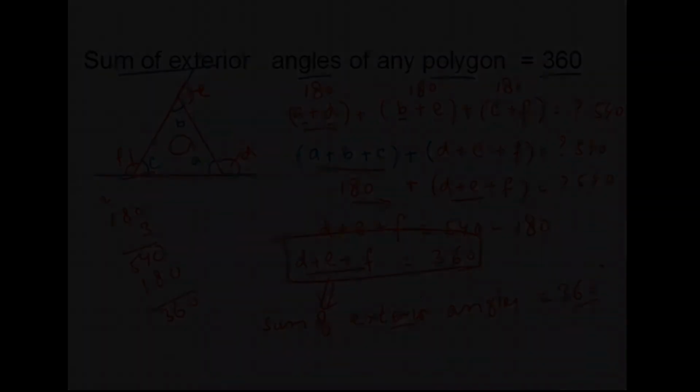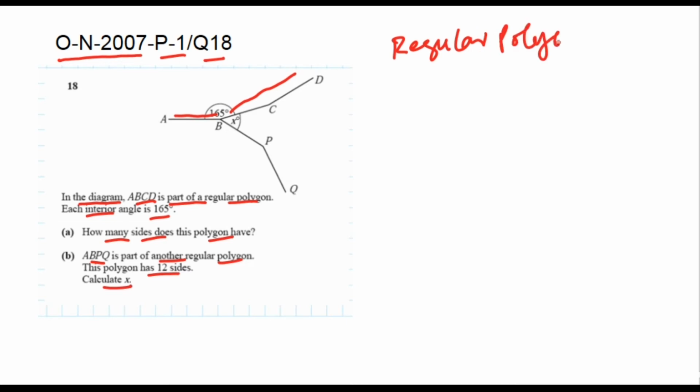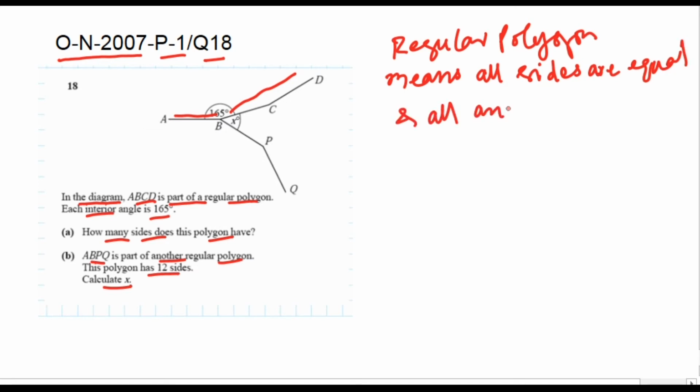Now solving the past papers, it is October-November 2007, paper 1, question number 18. In the diagram, ABCD is a part of a regular polygon. Each interior angle is equal to 165 degrees. Part A. How many sides does this polygon have? Part B. ABPQ is part of another regular polygon. This polygon has 12 sides. Calculate x.